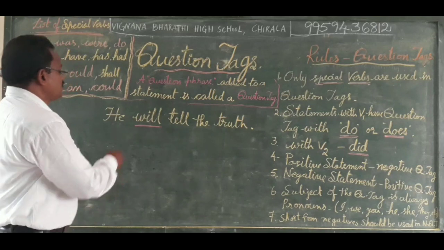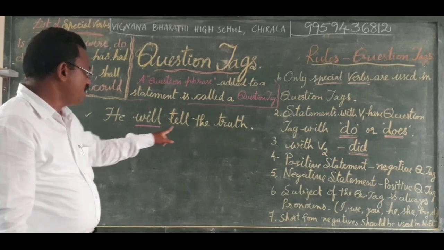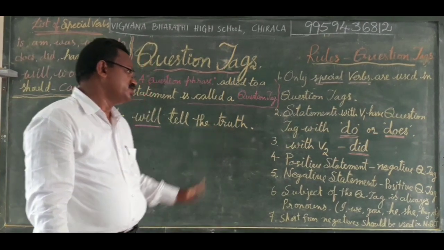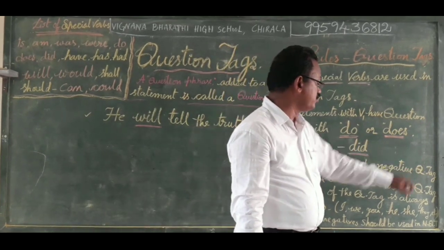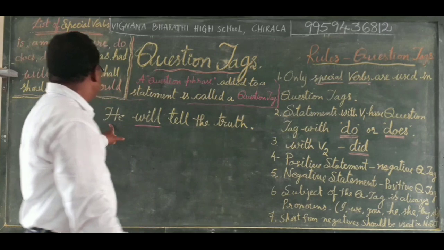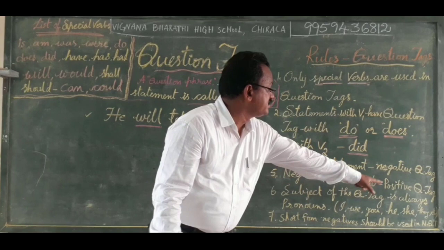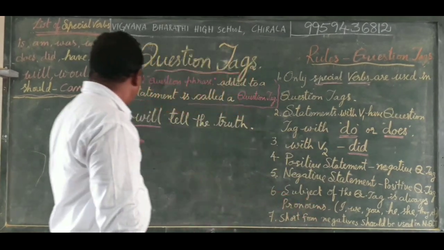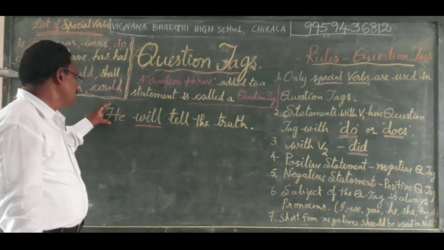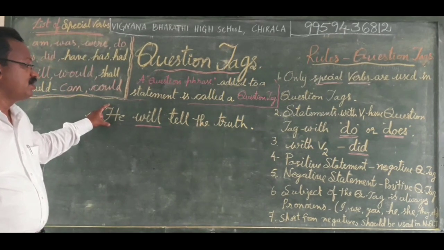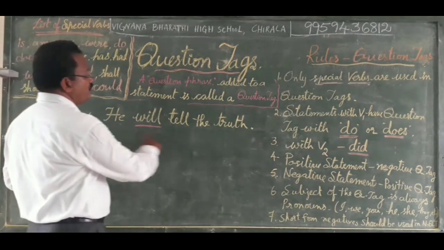Now the statement is in the positive sense. He will tell the truth. Positive statement. So for a positive statement, what shall we get? A negative question tag. The subject is already in the form of a pronoun, and the subject of the question tag is always a pronoun. In the statement the subject is he, which is a pronoun, so we take the same pronoun to the question tag. Now we go with this will.